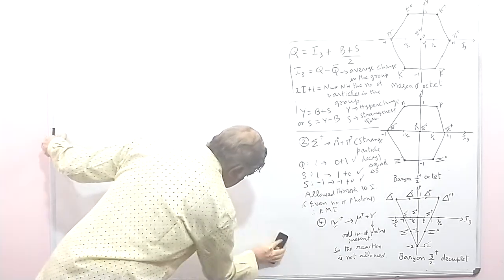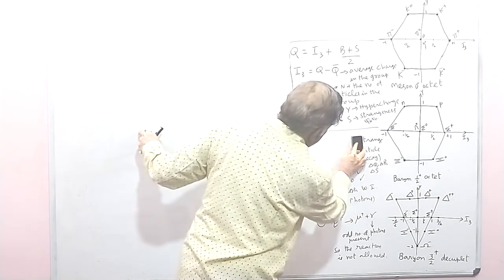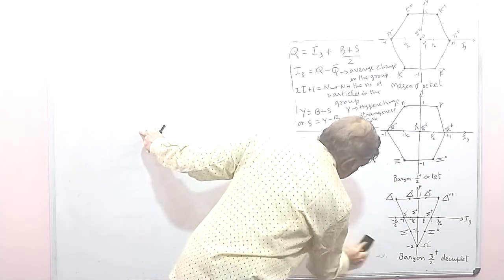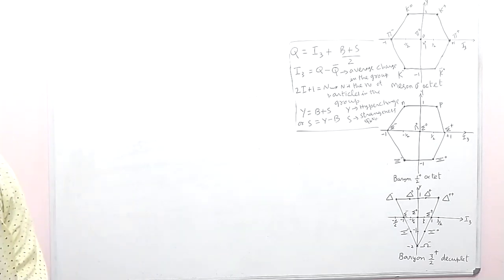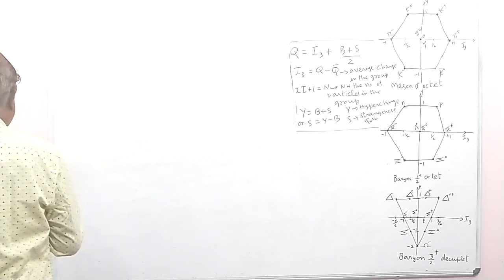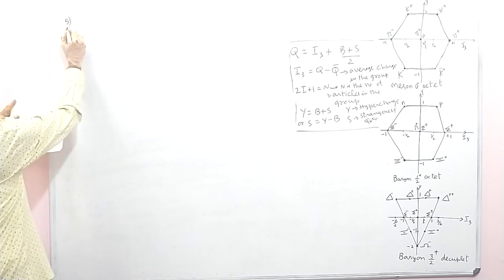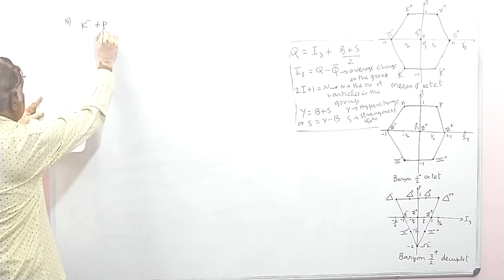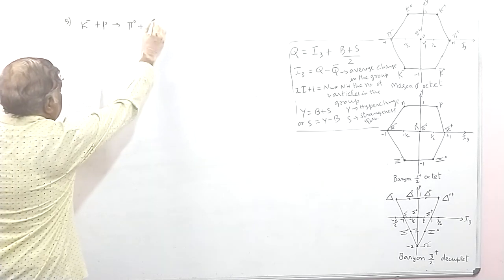Now we will discuss the other problems. Now let us consider this problem, the fifth one, K minus plus p goes to pi 0 plus lambda 0.